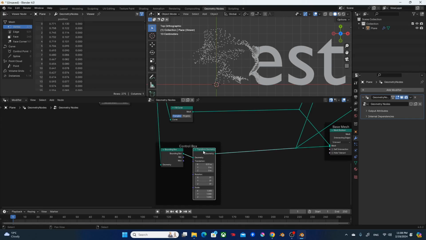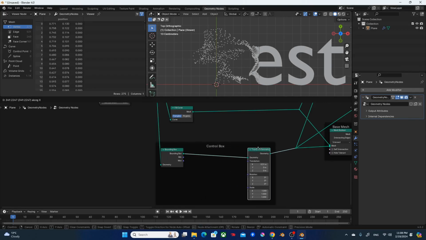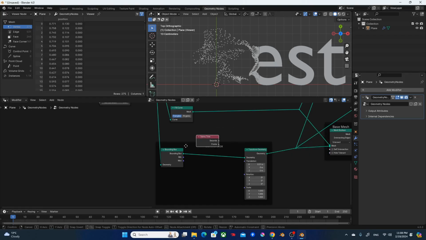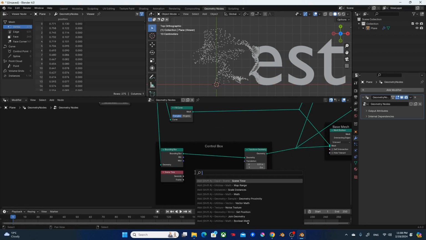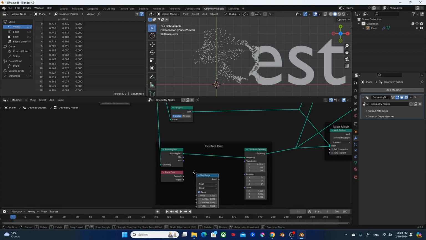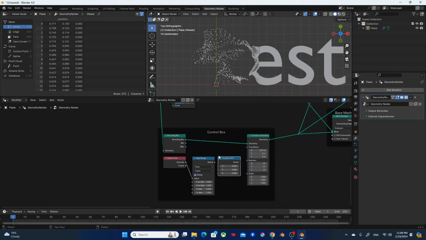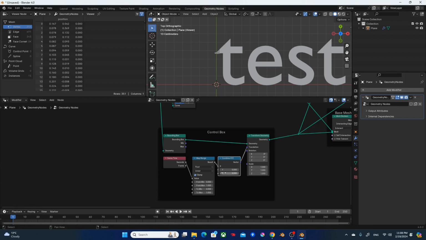Okay, so I think we are ready to animate. So what I'm going to do is add a scene time and also a map range, and combine XYZ like so.